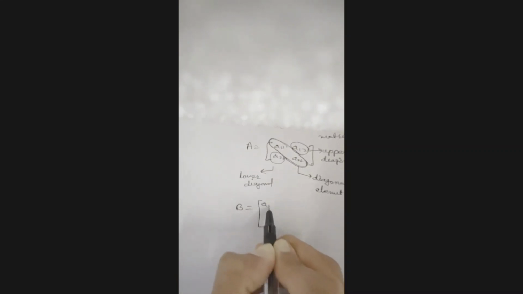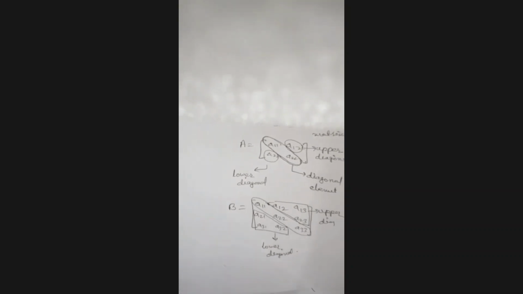Otherwise, you will say only A13, A21, A22, A23, A31, A32, A33. All right. So these are called diagonal elements. These are upper diagonal elements, and these are called lower diagonal elements.